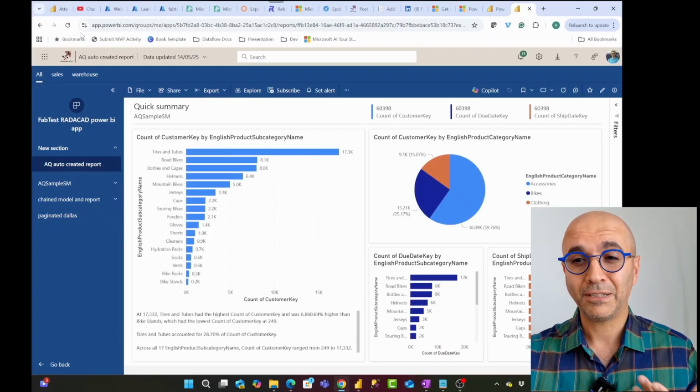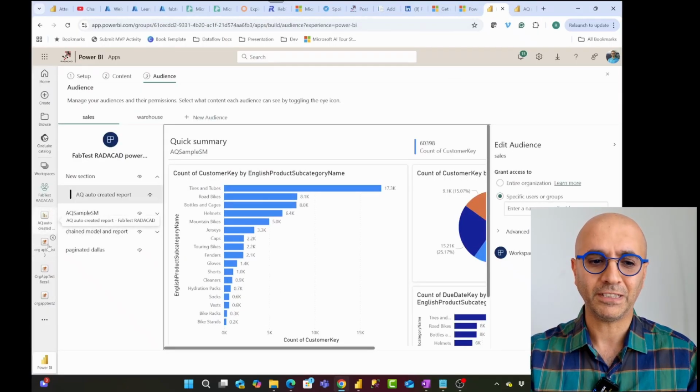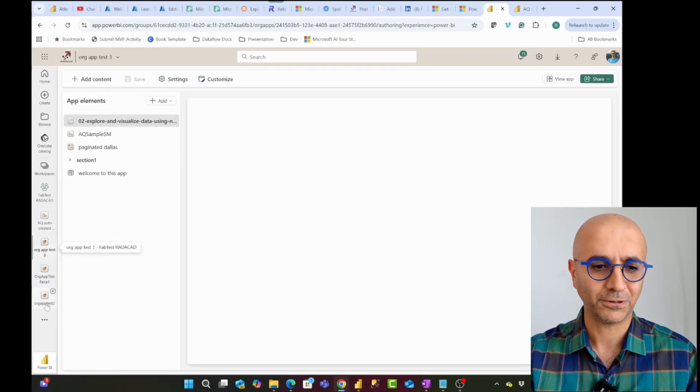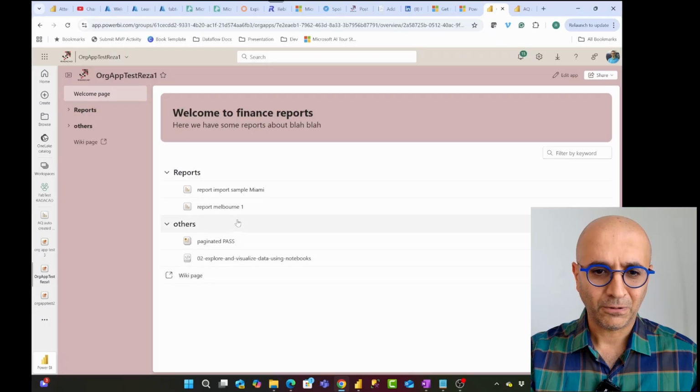What about the org app? In the org app, there's a big difference. The org app doesn't do any of these. The org app does not create a copy of the item. If I go to one of these org apps, let's say this one, for example, I'll go and open one report that has some data in it.